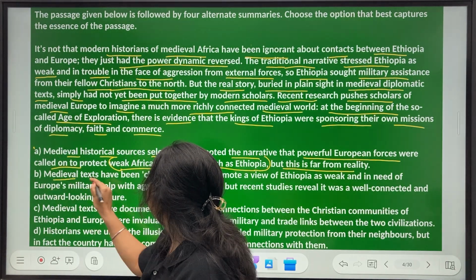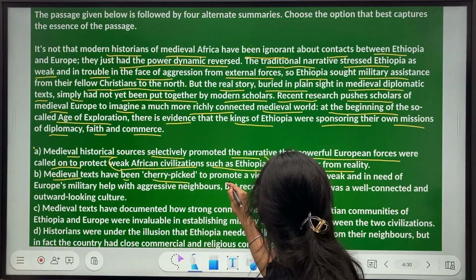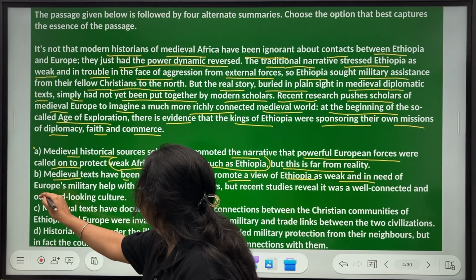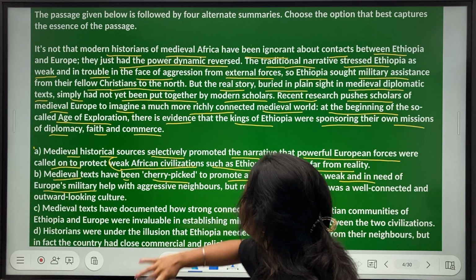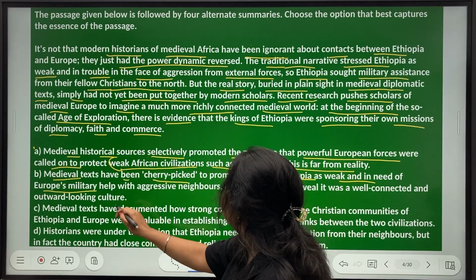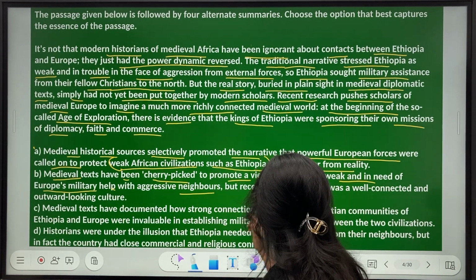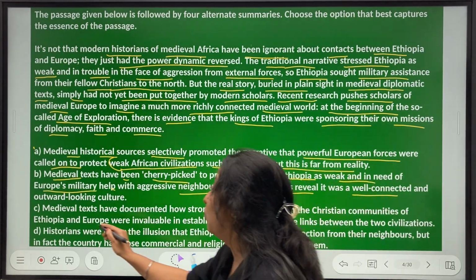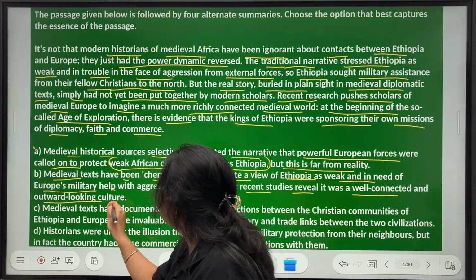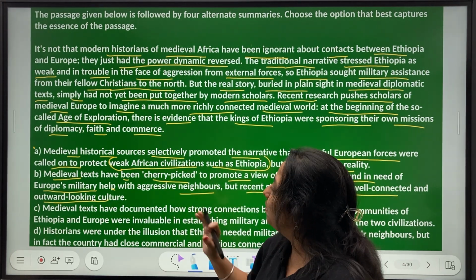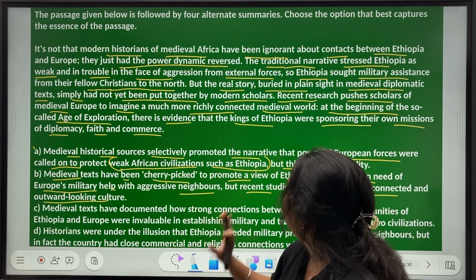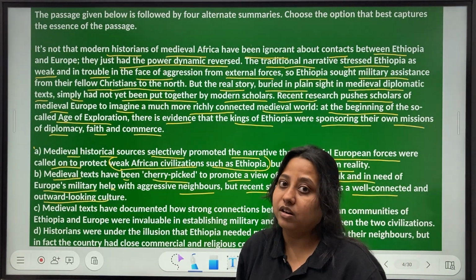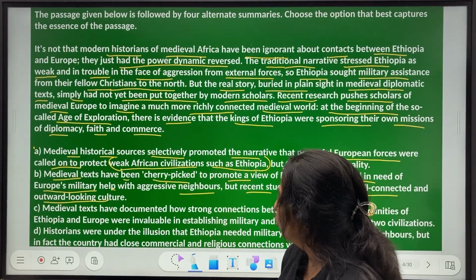Now next, medieval texts have been cherry-picked to promote a view of Ethiopia as weak and in need of Europe's military help. यहाँ तक तो सही है. This is just exactly what we have read in the first few lines. With aggressive neighbors. But recent studies reveal that it was a well-connected and outward-looking culture. See, this is such a beautiful way of explaining. And A और B में आप compare करो, B only talks about Ethiopia, okay, not about other African civilizations who are weaker just like Ethiopia. So वहाँ पे ये correction हो चुका है.